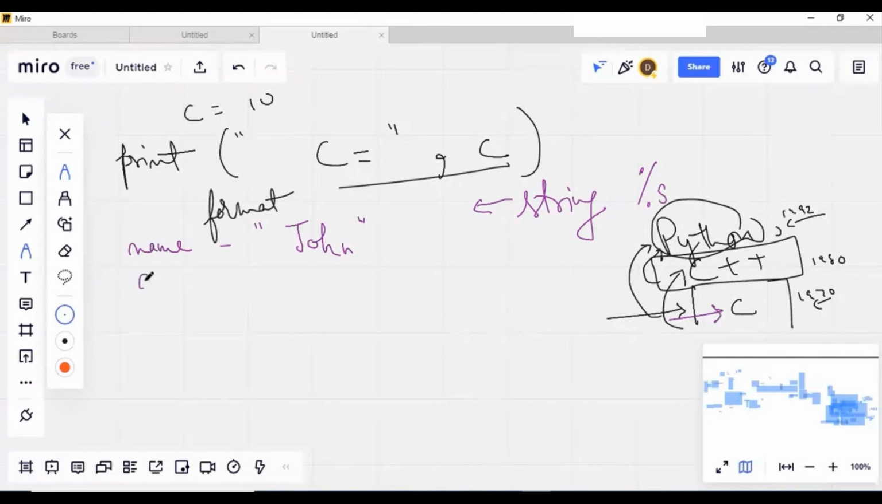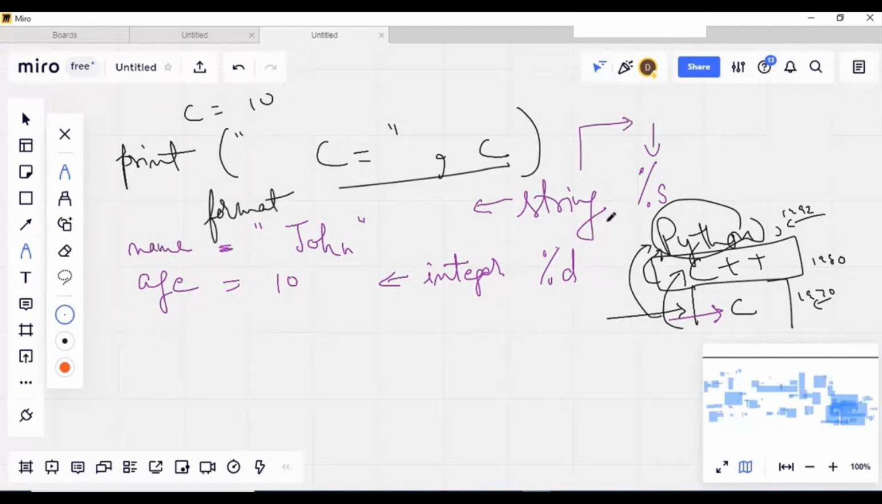Secondly, if I'm writing here age, suppose here I'm writing age 10. Okay, this age is an integer. So this integer is represented by a particular format pattern, and that is %d. So remember, whenever I'm talking about %s, it means that the particular data is string data type. If I'm talking about %d, it means the particular variable is of integer data type here.